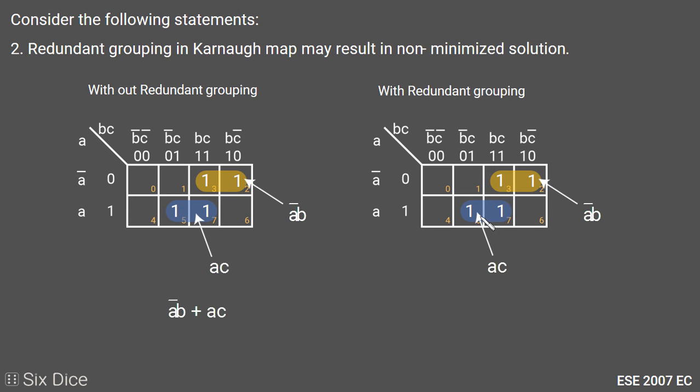Now in the second, we will make these two pairs the same, and now we will do this one as a redundant grouping, because it is overlapping with cells we already covered in a pair, and this redundant grouping is not necessary. It will be minimized as BC. Here we can see we don't get the minimized form of our Boolean equation, and without using redundant grouping we get the minimized Boolean equation. So the second option is also true.